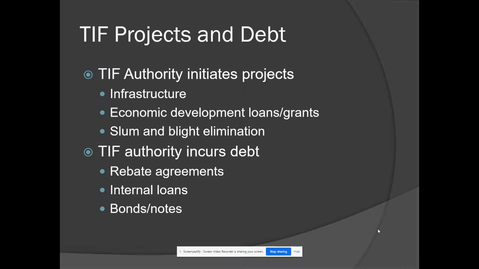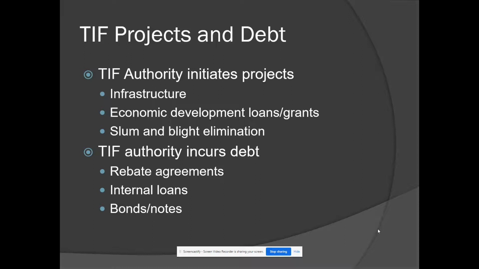So, TIF projects and debt. The TIF authority, then, they have the urban renewal area. They're going to initiate projects: infrastructure projects, roads, streets, sewers, that sort of thing, economic development loans or grants to businesses, or slum and blight elimination, such as building demolition and things of that nature. So there could be all kinds of different projects that may be initiated to undertake the redevelopment of an area.